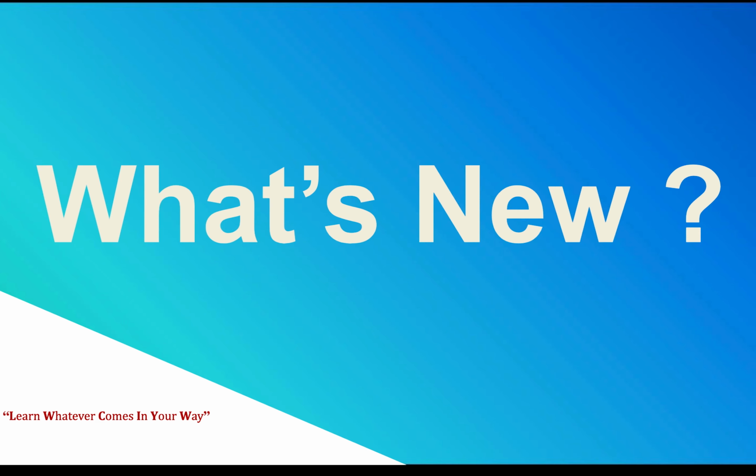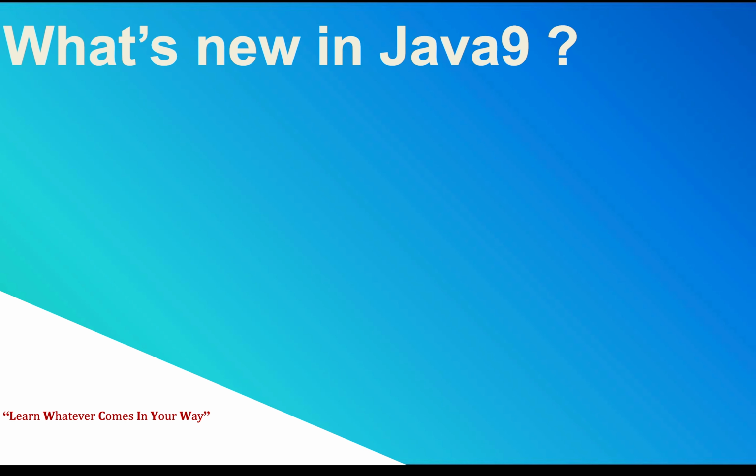Let's talk about that. When we moved from Java 7 to Java 8, the entire core was changed. For more than a decade we were following an object-oriented programming language. And then as a part of Java 8, we moved to functional programming along with object-oriented, right? But what is happening in Java 9? Because from Java 7 onwards, each and every version comes with very big new features. So what is there in Java 9? Let's talk about what other new things have been introduced as part of Java 9.